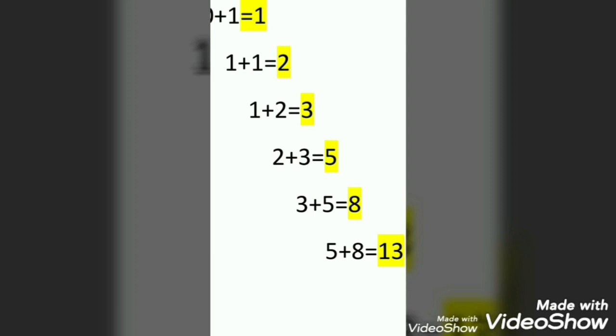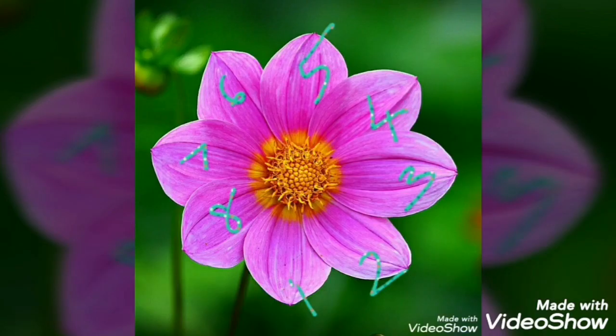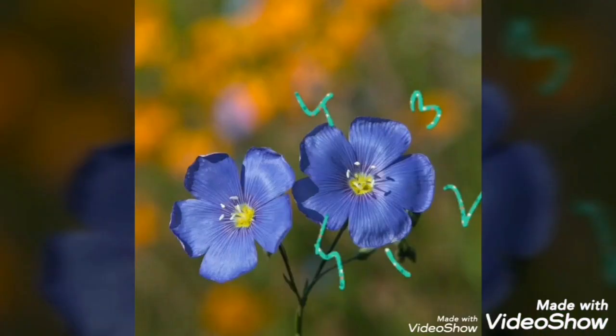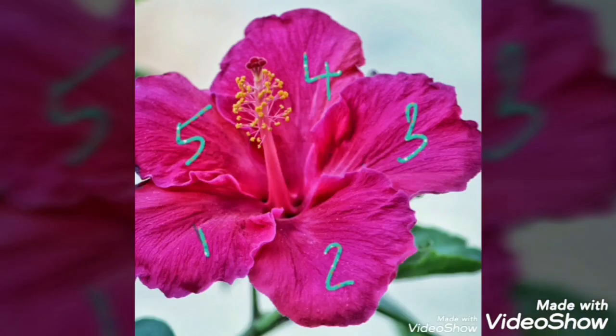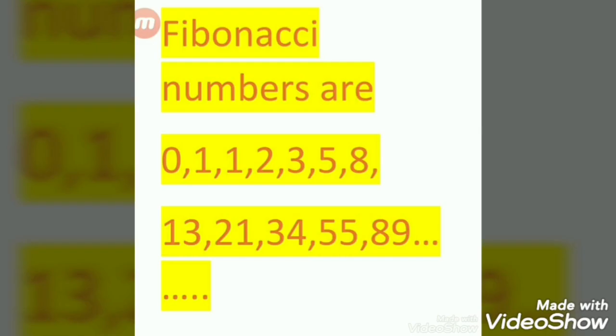If we see the petals of flowers, they are one among the Fibonacci numbers. 8 petals you can see over here. See another flower with 5 petals. Petals of flowers are often numbers from the Fibonacci sequence. You can see the hibiscus over here with 5 petals. Most plant leaves are also following the Fibonacci sequence. They are called Fibonacci numbers because the Italian mathematician Leonardo Fibonacci recognized these numbers.